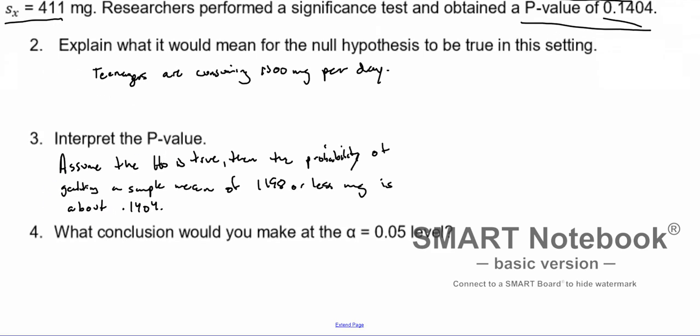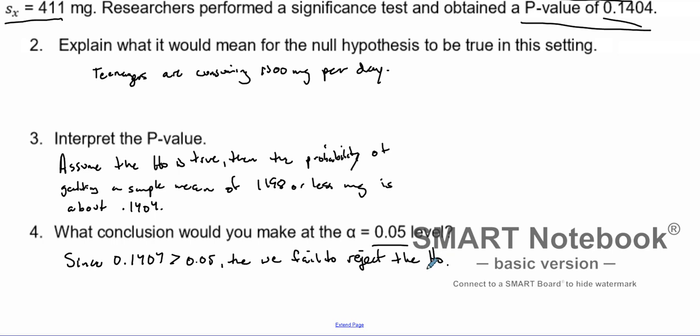Now, what conclusion can we make about this at a level of significance of 0.05? Well, since we see that 0.1404, I'll put a 0 there just so you know, is actually greater than our level of significance of 0.05, then we fail to reject the null hypothesis. We failed to reject the null. Why?